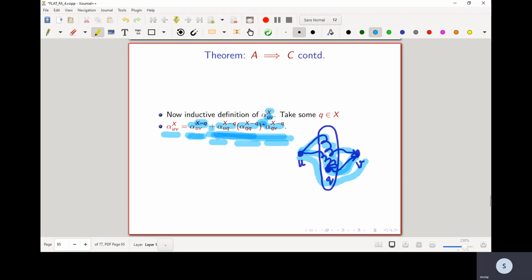Notice that x minus q is strictly smaller than x, and therefore alpha uv x minus q, alpha u q x minus q, alpha q q x minus q and alpha q v x minus q are all regular expressions. Therefore this entire right hand side is a regular expression, and therefore the left hand side is a regular expression.